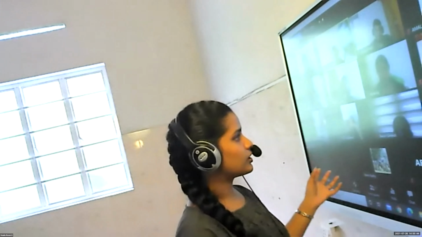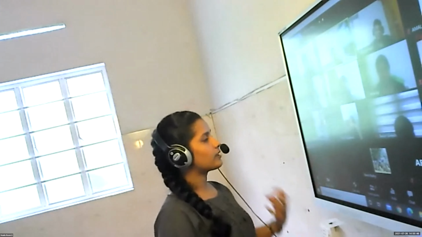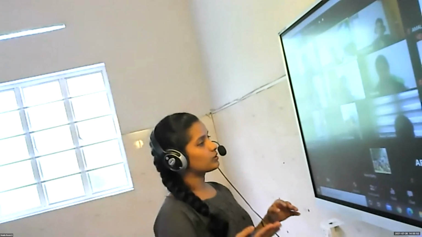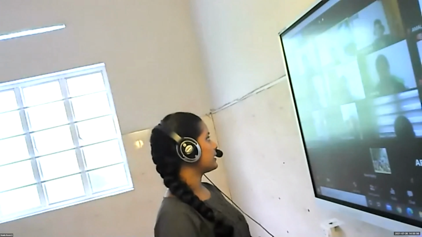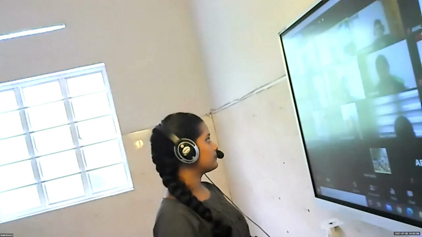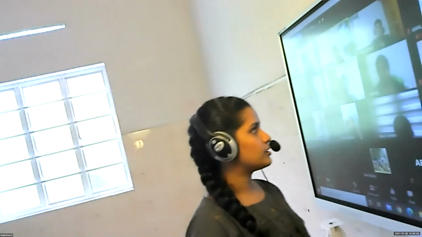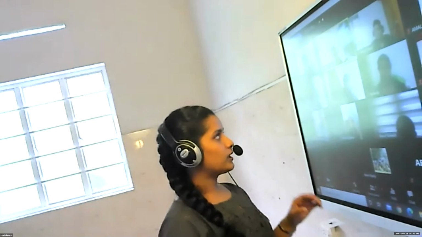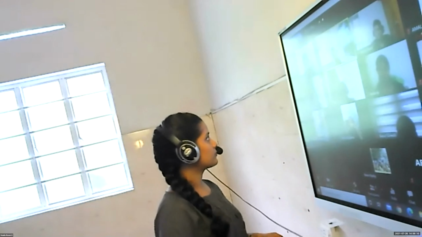In unstructured, the interviewer has the freedom to change those questions according to the responses given by the respondent or the client or the interviewee. Okay, those are the two types of personal interviews. One is structured, one is unstructured, or we can call it standardized or non-standardized type of interviews. Alright.